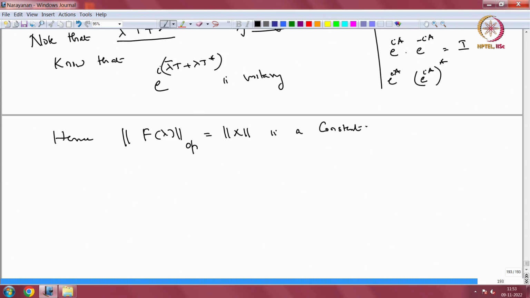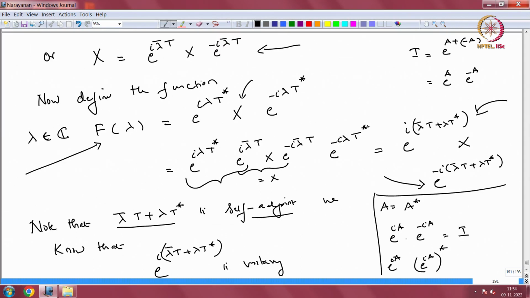Now, if you look at the expression for f lambda, it depends only on lambda and t. You will see that it is an analytic, holomorphic function in lambda. I will justify this in the next class, but its norm is constant. So, in particular it is a bounded holomorphic function for lambda in the whole complex plane. That means it is an entire bounded function, operator valued, but then by Liouville's theorem it has to be a constant. So, we will justify that.